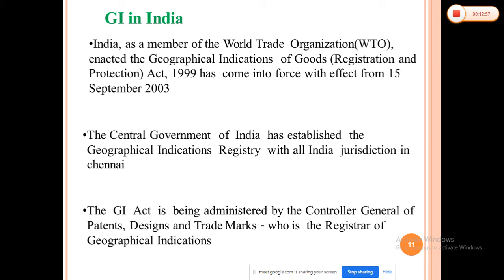Same for turmeric also. We have discussed that for patenting. In the patent topic, I have discussed that case.